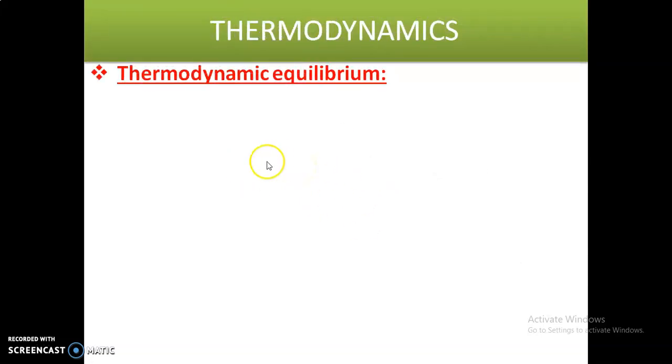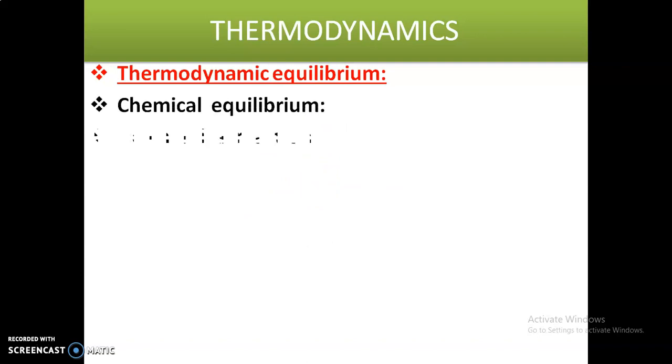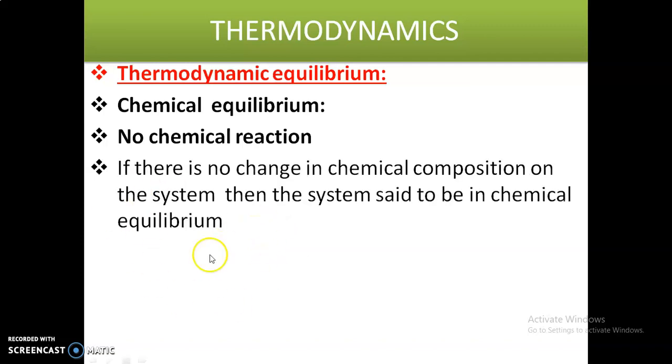When we say the system is in chemical equilibrium position, it means if there is no chemical reaction, then that system is said to be in chemical equilibrium position. Or if there is no change in chemical composition in the system, then the system is said to be in chemical equilibrium position. I hope you understand thermodynamic equilibrium positions: thermal equilibrium, mechanical equilibrium, and chemical equilibrium.